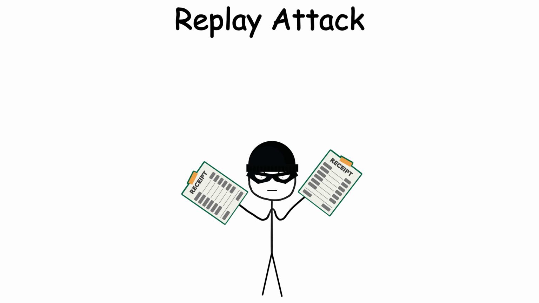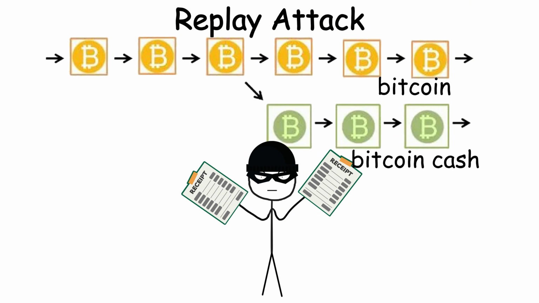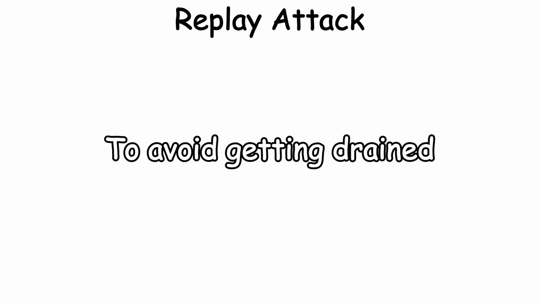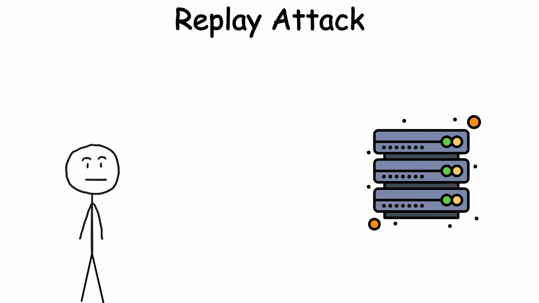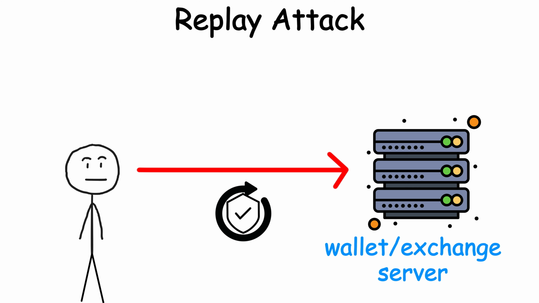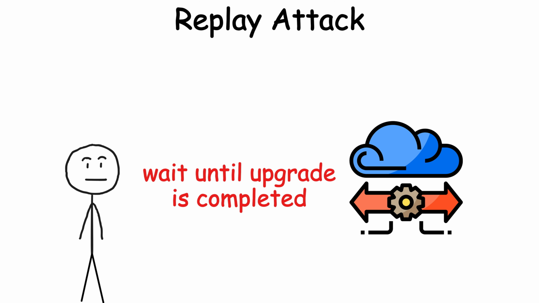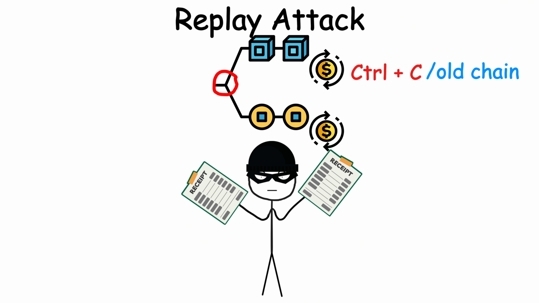This actually happened during the Bitcoin and Bitcoin Cash split, where people accidentally lost money on the chain they weren't even using. To avoid getting drained, users should check if their wallets and exchanges support replay protection before sending transactions after a fork, or wait for network upgrades, so attackers can't duplicate your payment where you didn't intend to spend.